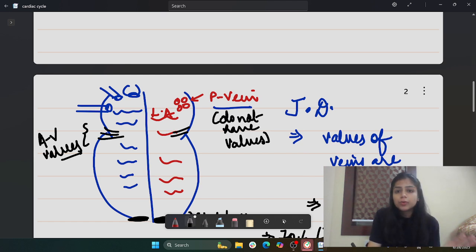That is why they do not require any kind of valves, right? But the valves which are present in all these three veins, that is important, and thereby there will be the opening of the valves. AV valves will open, and also the eustachian and Thebesian valves will get open. But the semilunar valves will remain closed.